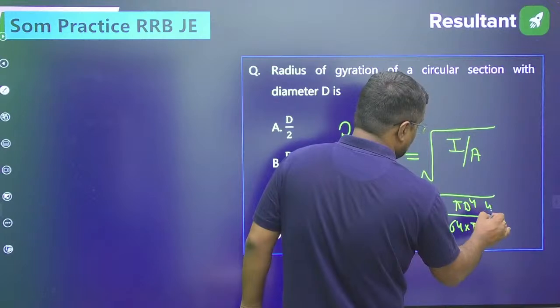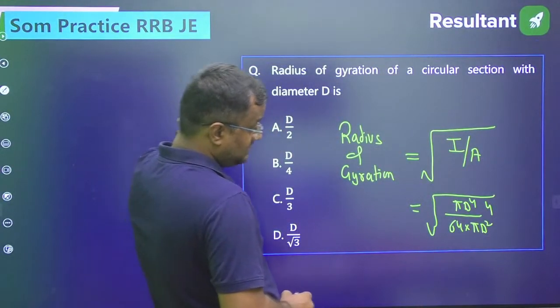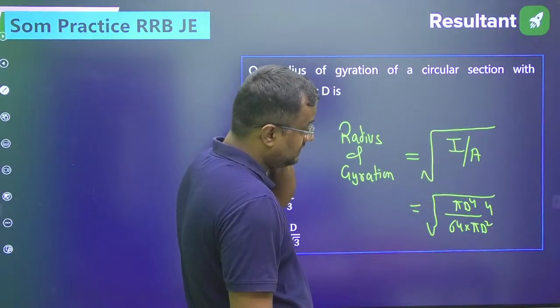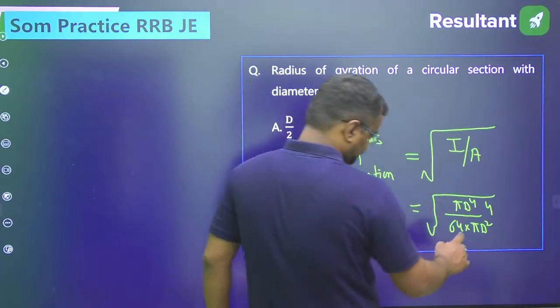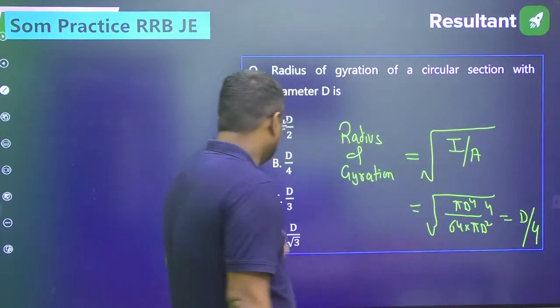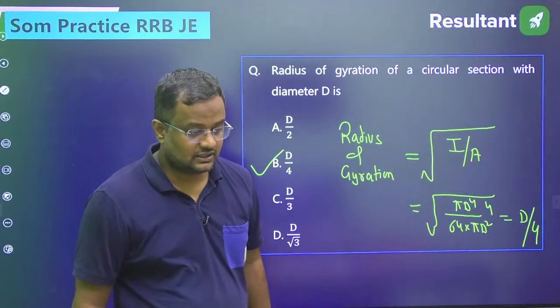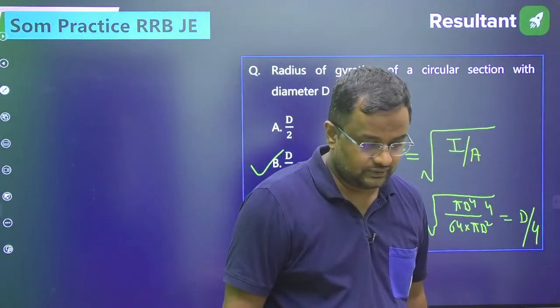Area is pi d square by 4. So from here, pi cancels, d to the 4 by d square left, d square by 16. So d square by 16 under root will be d by 4. Option B.